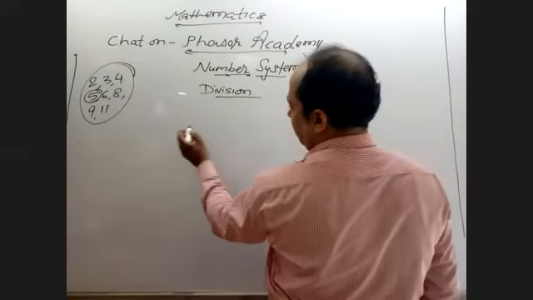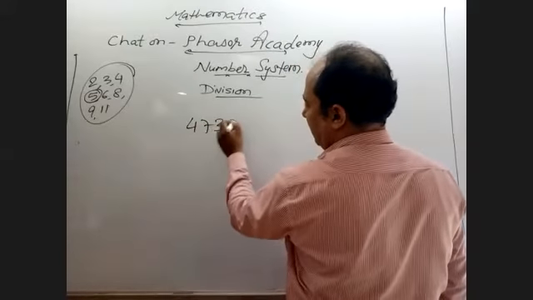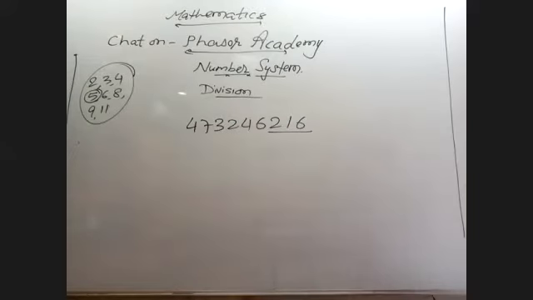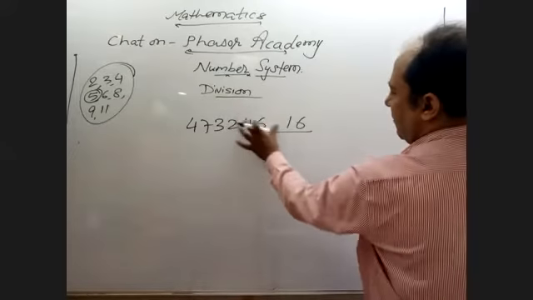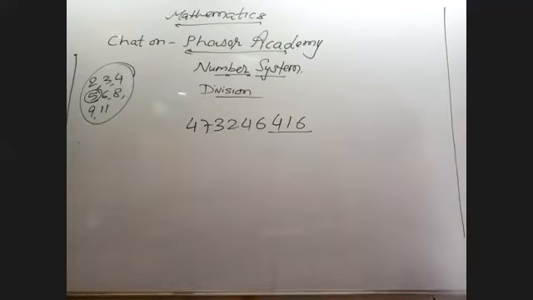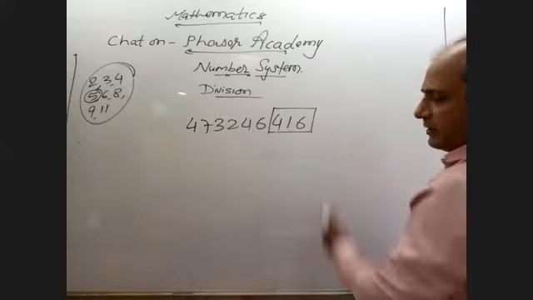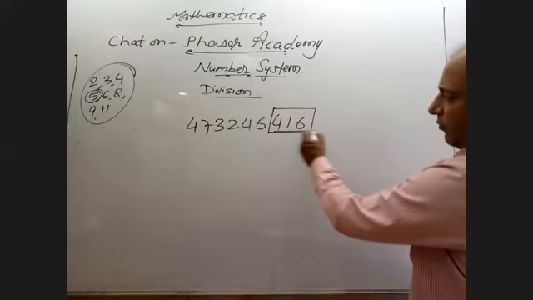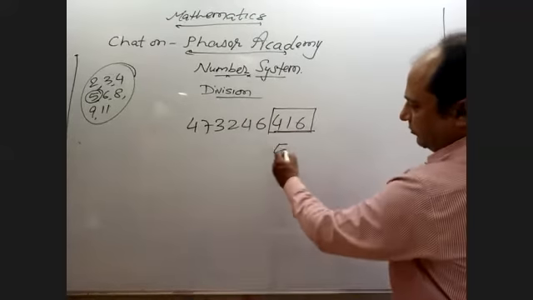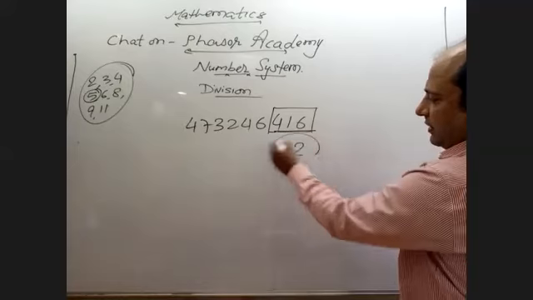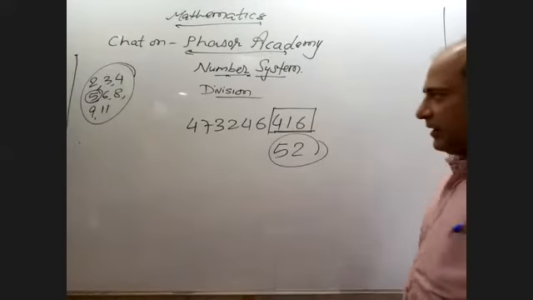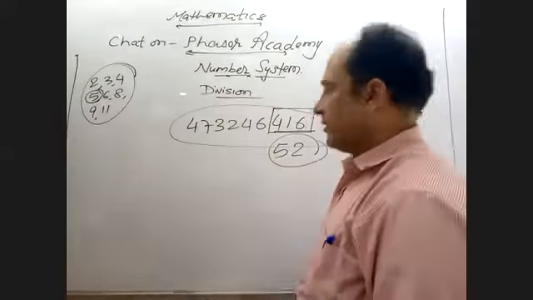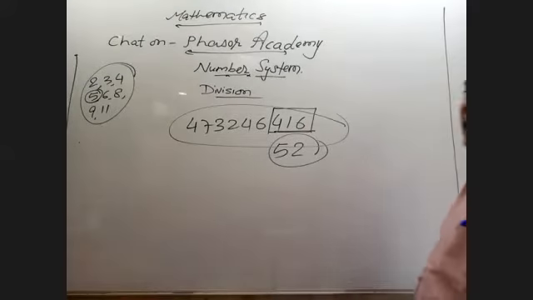Suppose I have a number 473246216. The last 3 digits are 416. If divided by 8, 8 fives are 40 and 8 twos are 16, so it is divisible by 8. That means this entire number is divisible by 8. Now divisibility by 9.